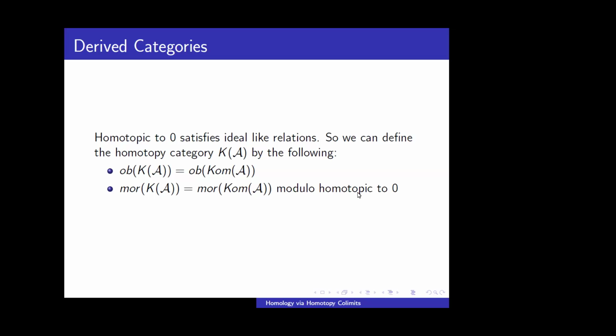So A is an Abelian category. The objects are the same, complexes in A, but the morphisms will be morphisms in Ch(A) modulo homotopy to 0. So if f is homotopic to 0, the map will basically be the 0 map.